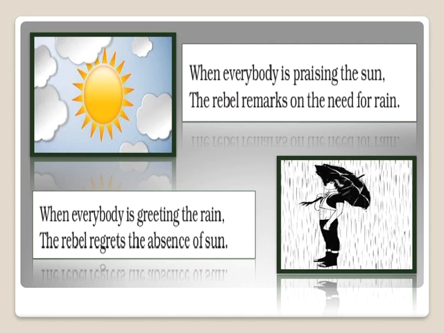So we saw in this stanza that when everybody is preferring or saying good about the sun, the rebel will want rain. And when everybody is welcoming rain, the rebel will feel the absence of the sun. So again, we saw how the rebel behaves differently when talking about weather.